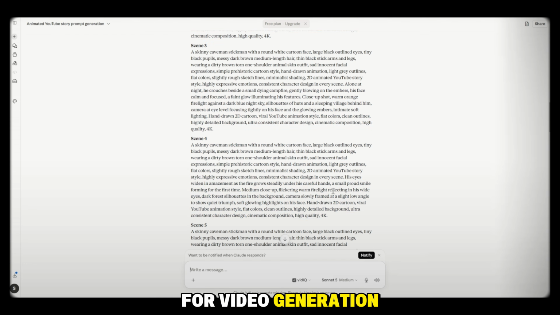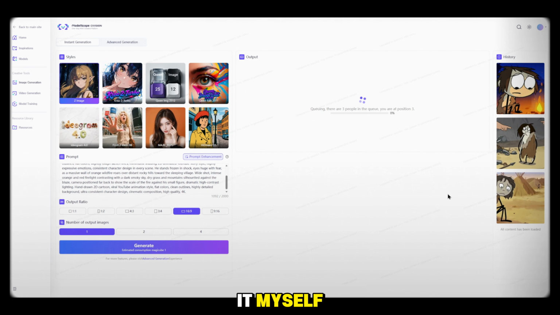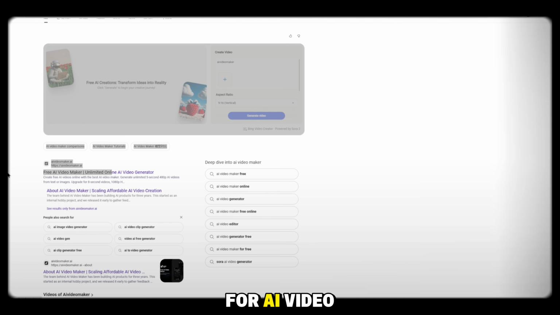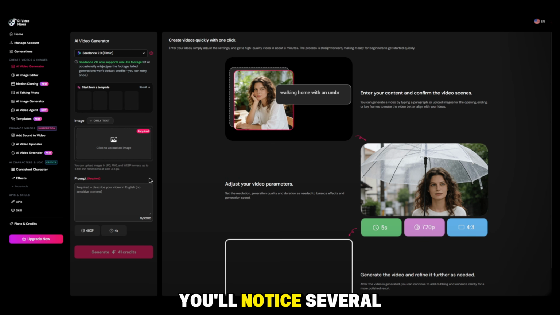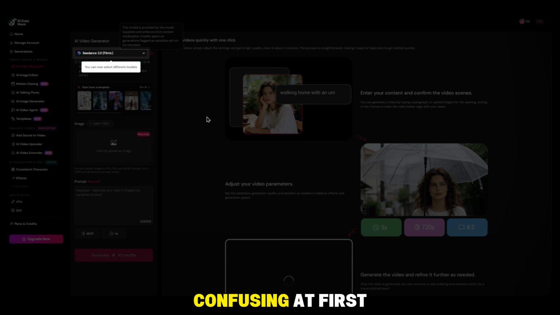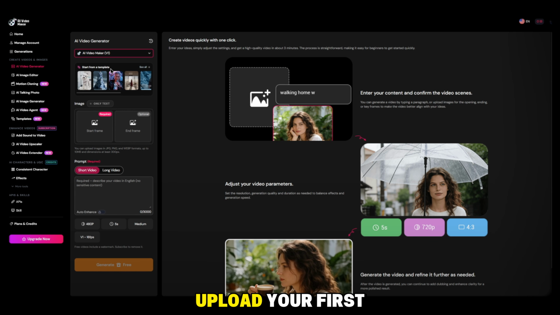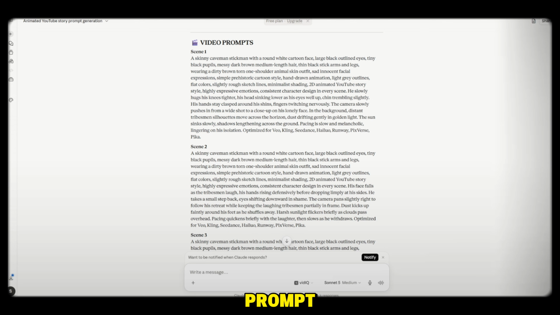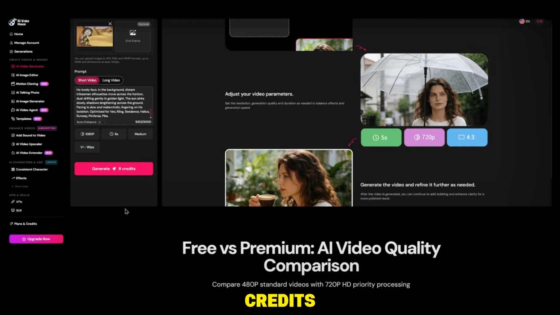Now it's time for video generation. Yes, ModelScope also offers video generation, but after testing it myself, I found that it takes a very long time to generate videos. That's why we're going to use another free AI tool instead. Simply search on Google for AI Video Maker, open the website, and sign in with your Google account. Once you're inside, you'll notice several AI models, which might seem confusing at first. But don't worry, initially, select AI Video Maker V1, upload your first generated image, then return to Claude AI, copy the first video prompt, and paste it into the prompt box. Choose your preferred video duration. If the tool asks for AI credits, don't worry.